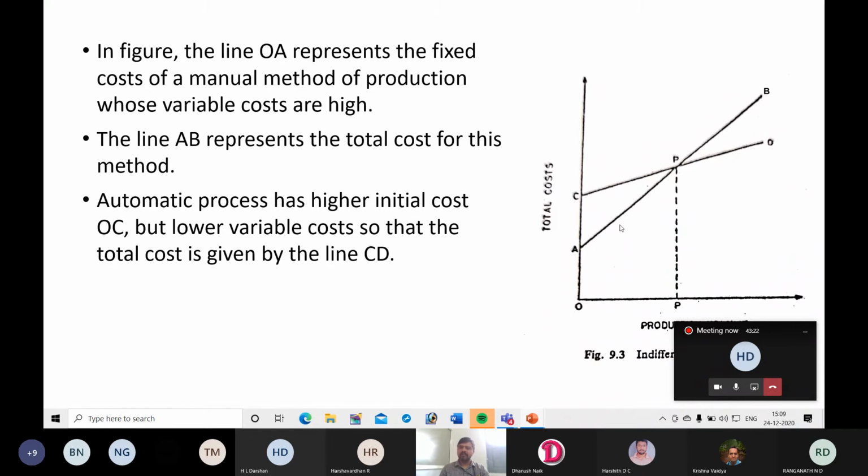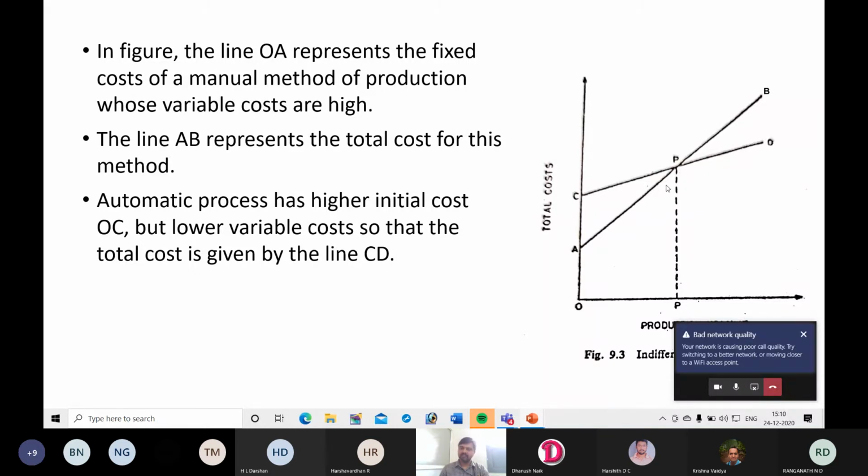At a particular point, if you go for manual production or automation, the total cost will be the same. That means the company has to invest the same amount of money.